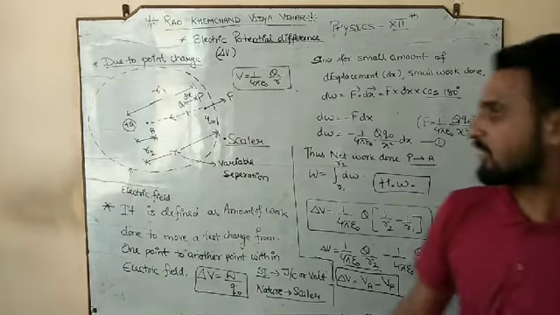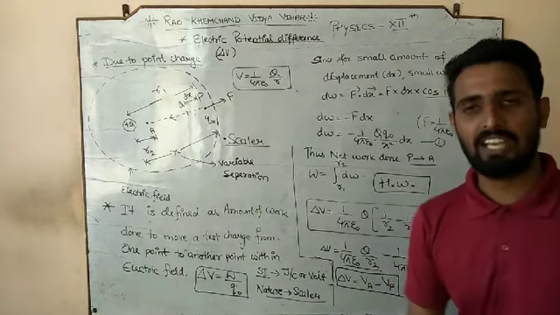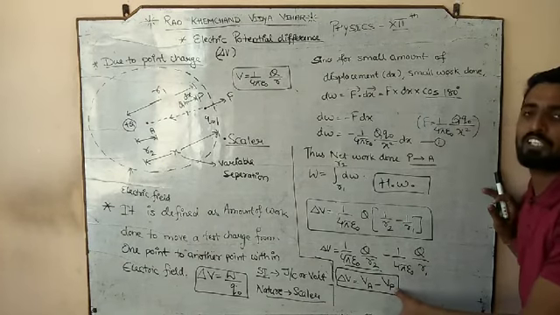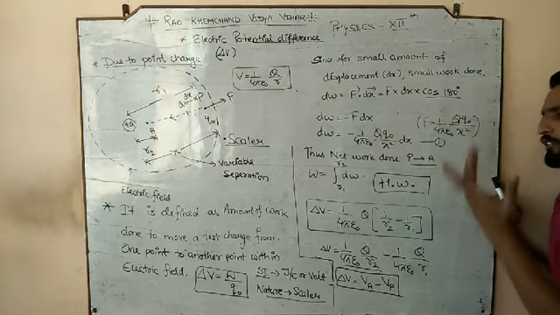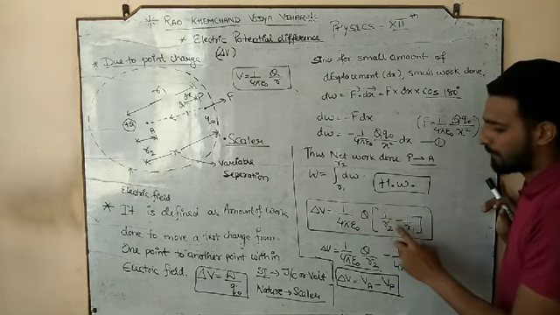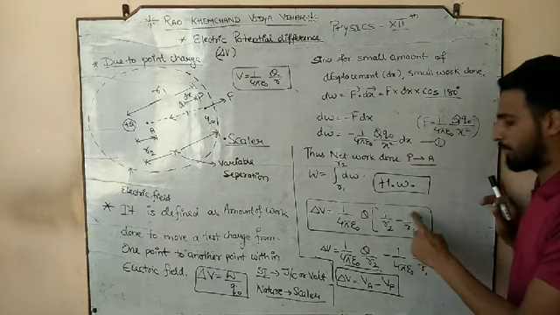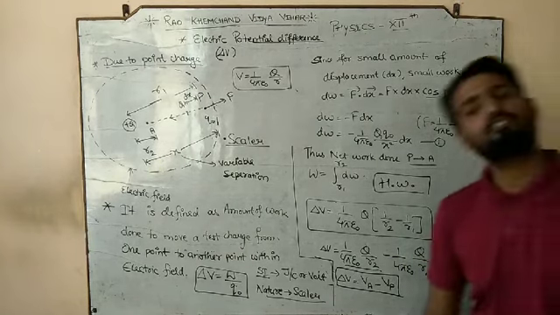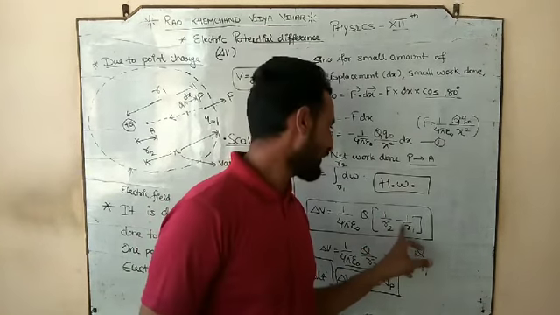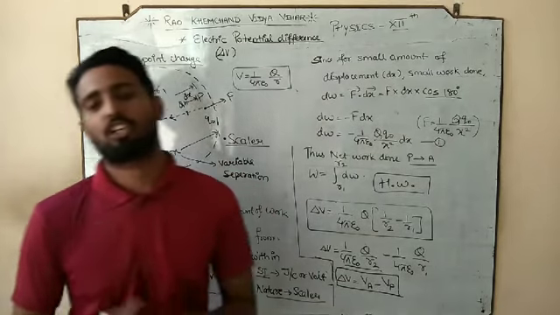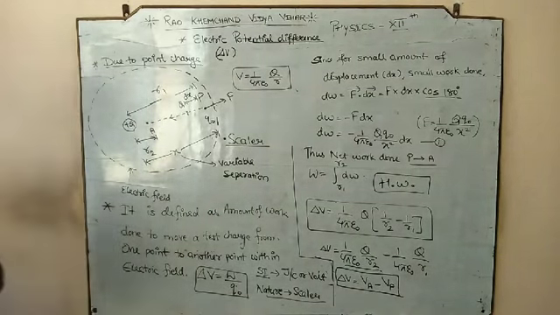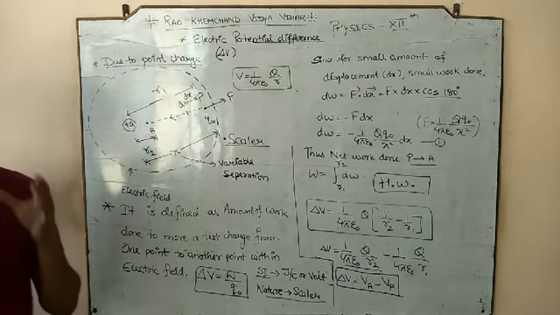It means the potential difference between both points, A and P, would be the potential of A minus the potential of P. Or you can also use this expression, 1 by 4 pi epsilon naught q, into 1 by the position of A minus 1 by the position of P. That means 1 by the position of the final point minus 1 by the position of the initial point. And that is all we have about the topic electric potential difference.